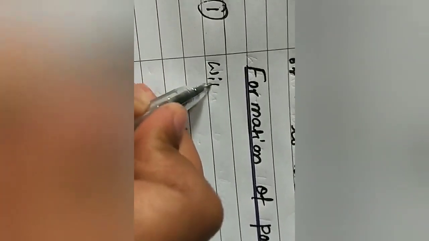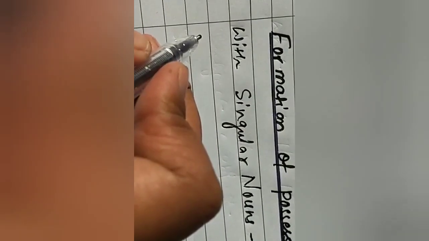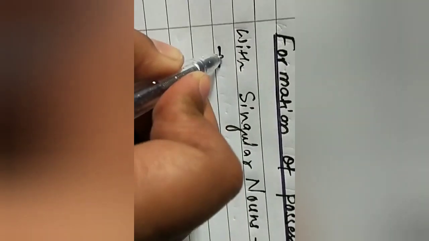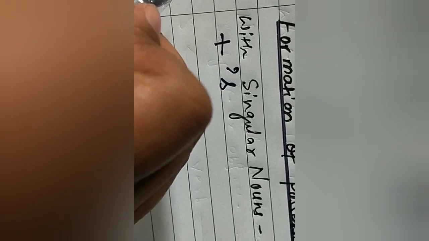Now, see the formation. First, when the noun is singular. With singular nouns, how will we form the possessive case? We'll write the noun plus apostrophe and s. So when the noun is singular, possessive case is formed by adding apostrophe and s to the noun. Okay.